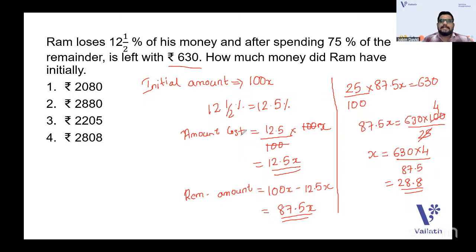So what is the initial amount that he had? It is 100x, right? So it's actually 100 into 28.8, which is equal to 2880. So 2880 will be the answer.